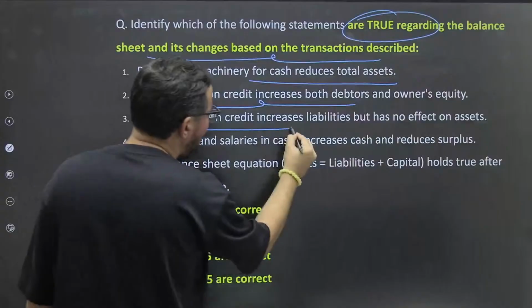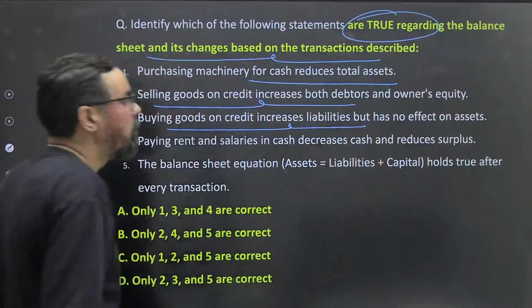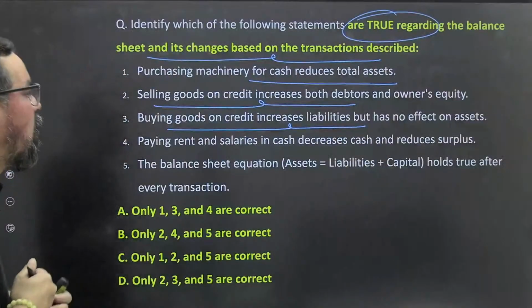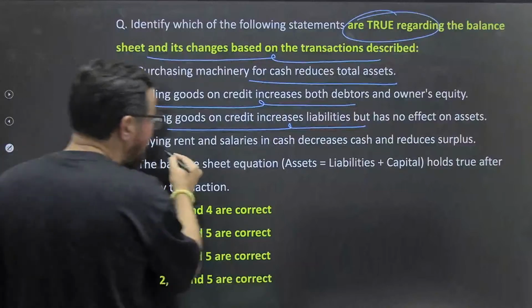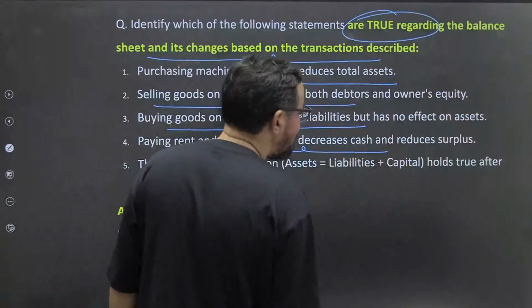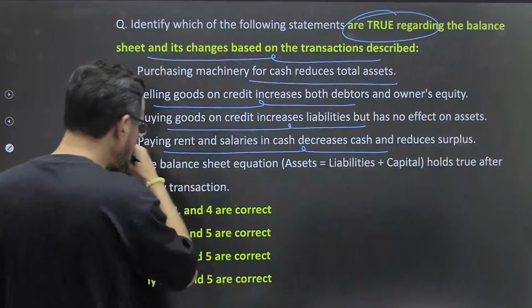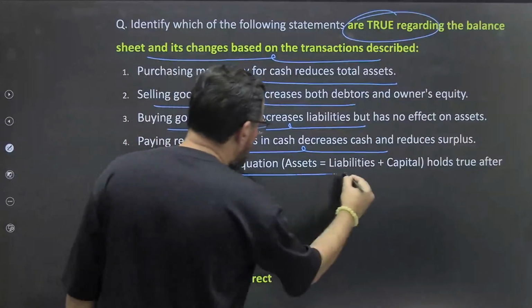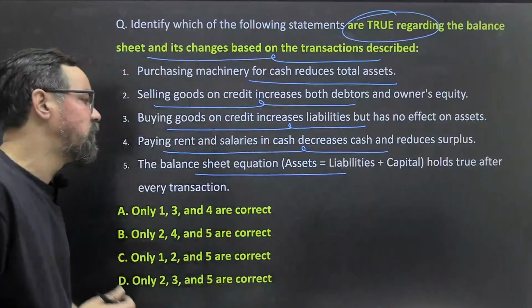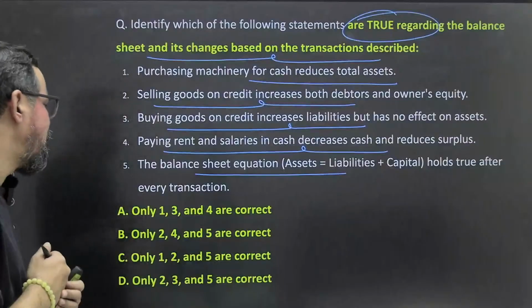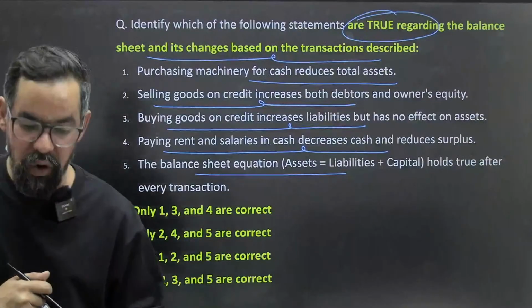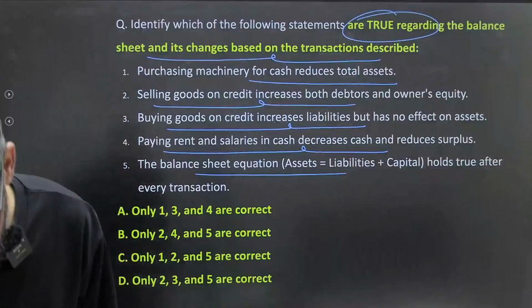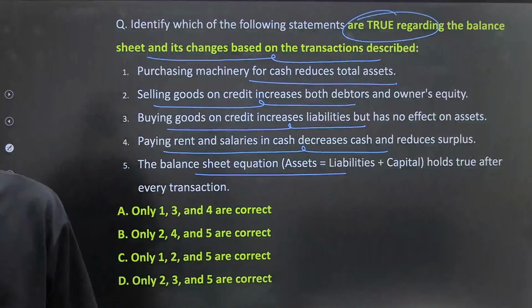Buying goods on credit increases liabilities but has no effect on assets. Paying rent and salaries in cash decreases cash and reduces surplus. The balance sheet equation, assets equal to liabilities plus capital, holds true after every transaction. So what will be your correct answer for this one? At least try, guys.